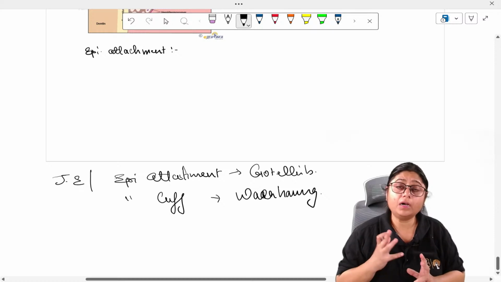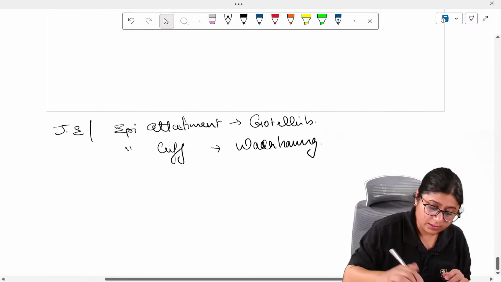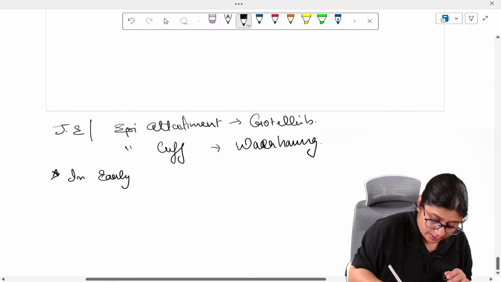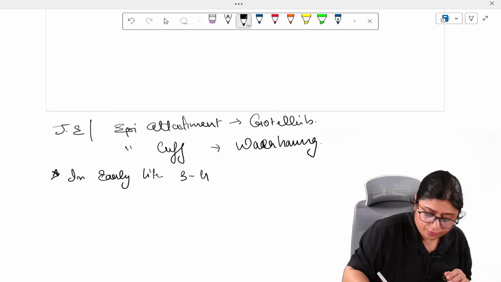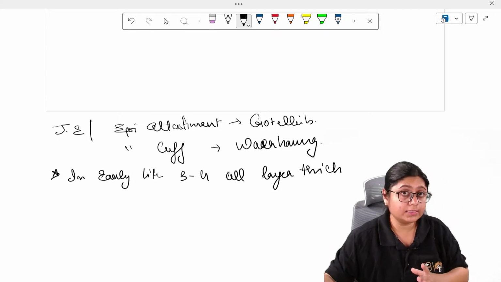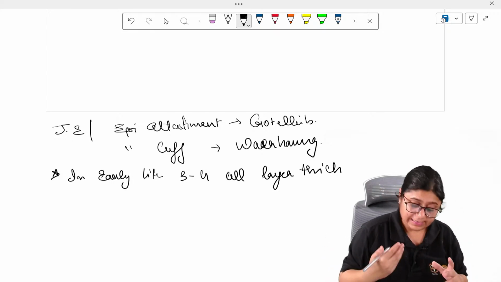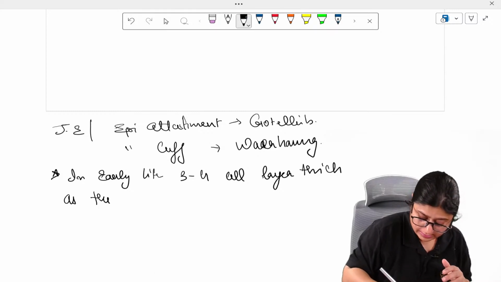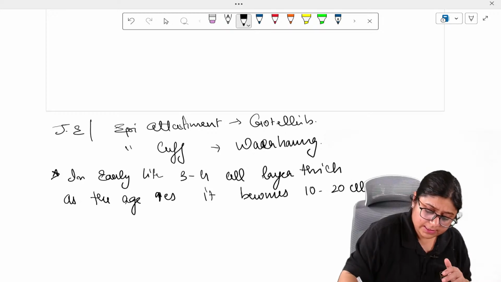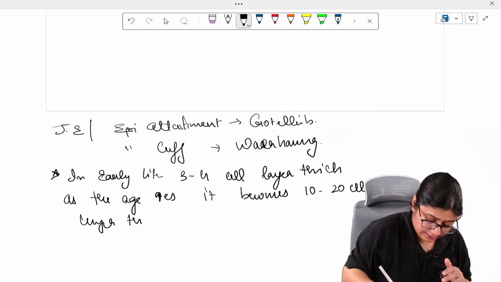Now, junctional epithelium in early life is 3 to 4 cell layers thick. And as the age increases, it becomes 10 to 20 cell layers thick.